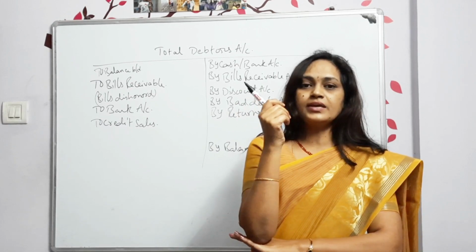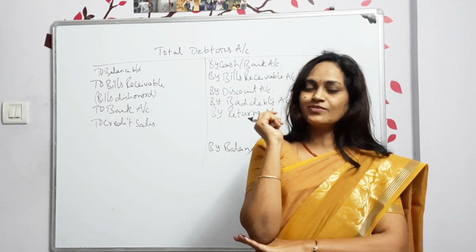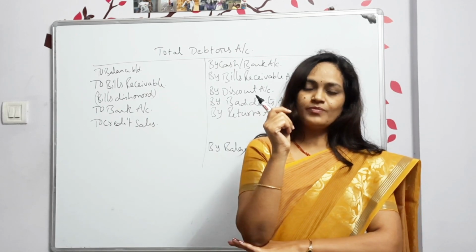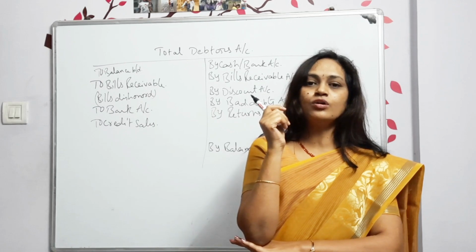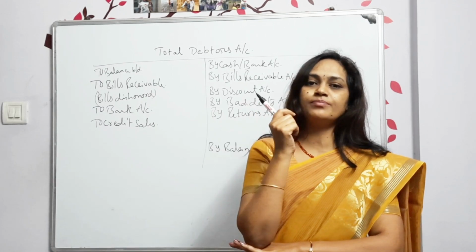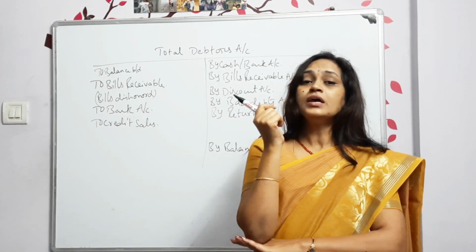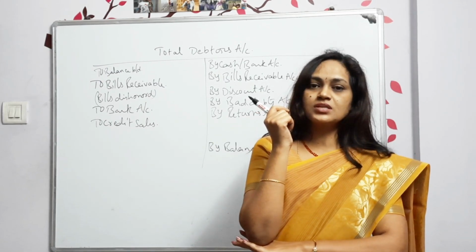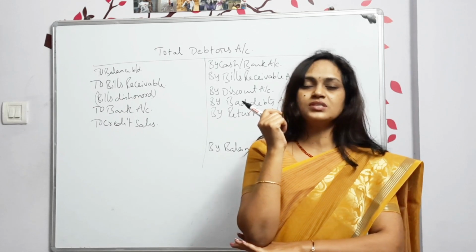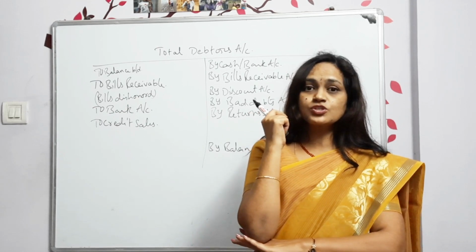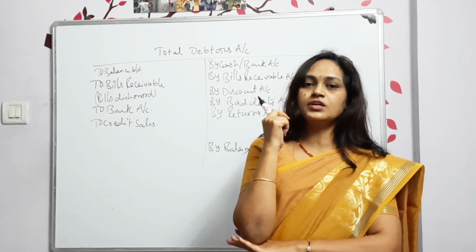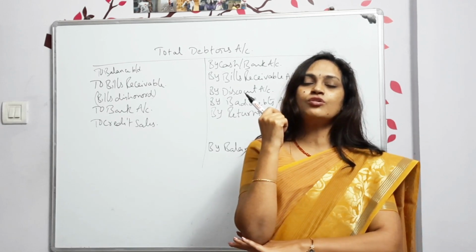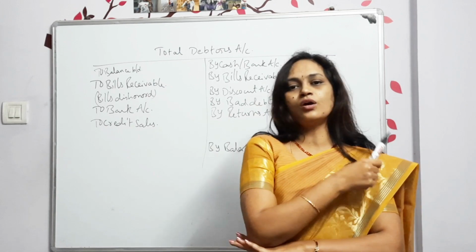So in that case, to find out everything, we are having one format, that is the total debtors account. We will be preparing the total debtors account, with which the missing values can be calculated. And one more thing is the total creditors account, with which we will find the purchase details and creditors details. First we will find out how to find the missing values from the total debtors account, and after that we will check how the total creditors account shows.